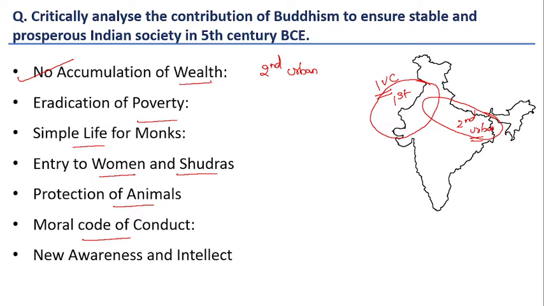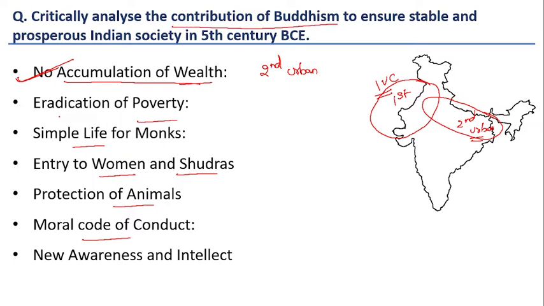This rise of urban areas and spread of material wealth led to accumulation of wealth, and because of it, social evils like violence and stealing started taking place. Buddhism said accumulation of wealth is not good for human happiness, so it propagated the ideal of no accumulation of wealth. This is one of the greatest contributions of Buddhism.